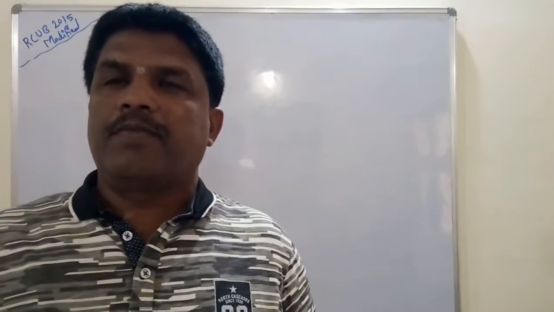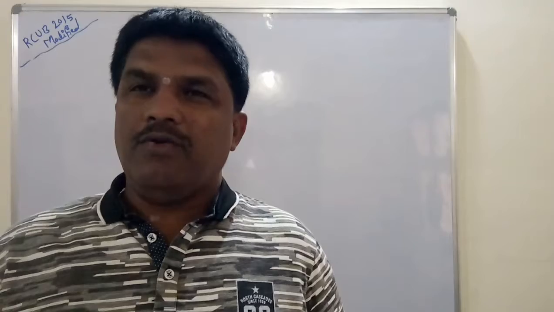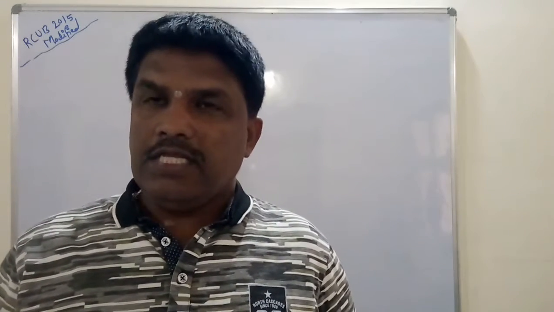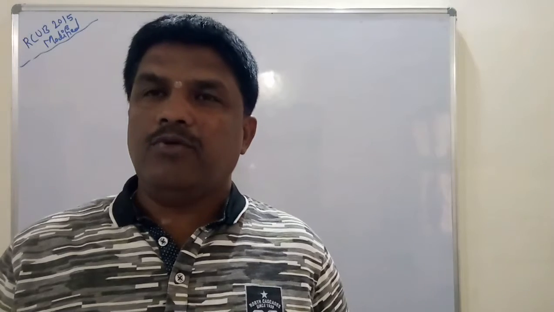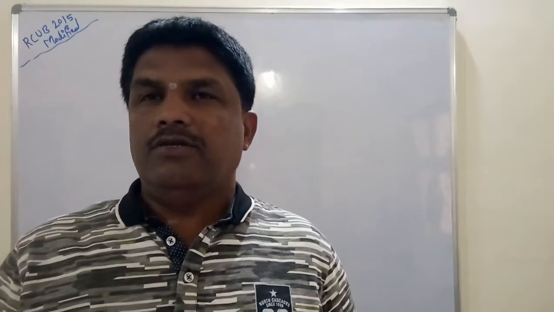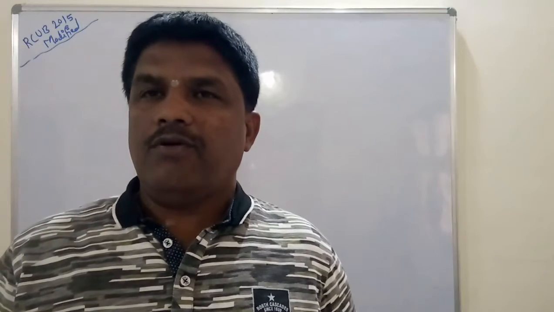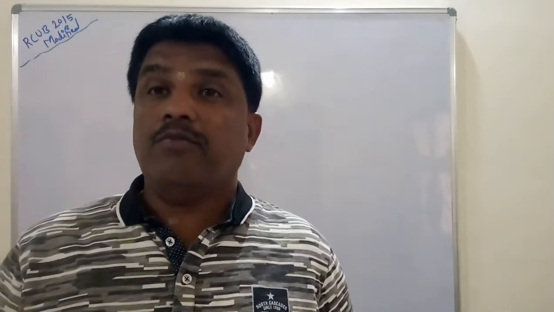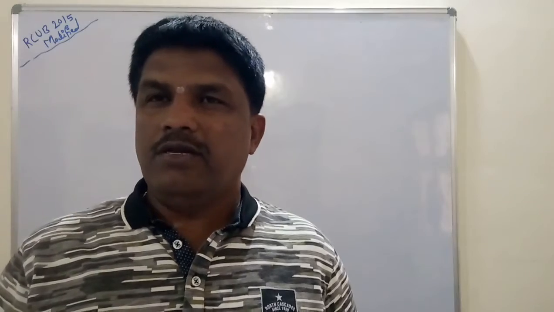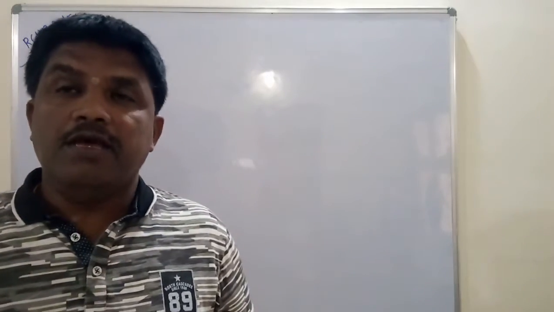So welcome back. In an earlier video I worked two problems on royalty accounts. In this video also I am going to work some problems on royalty accounts. Two problems we have worked already. Now I am going to work the third problem, which appeared for RCUB 2015, modified. It is nothing but a modified question. First of all I am going to read the question.